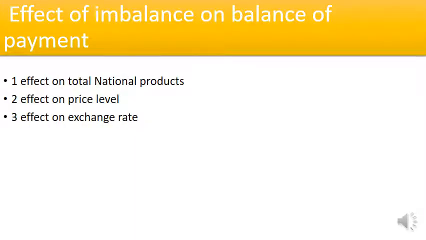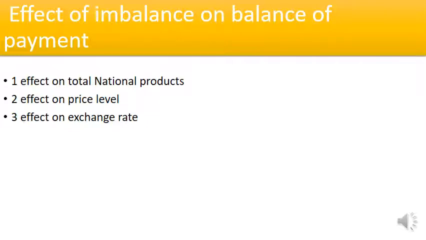Now let us talk about the effect of imbalance on the balance of payment. There are three main topics available. First is the effect on total national product, second is the effect on price level, and third is the effect on exchange rate. Now the first topic is the total national product.